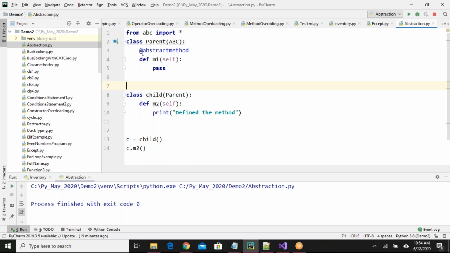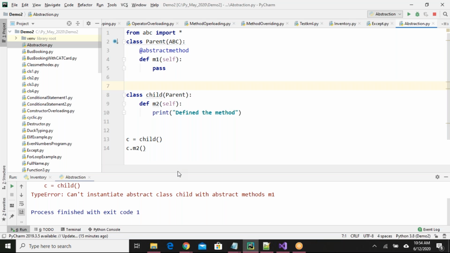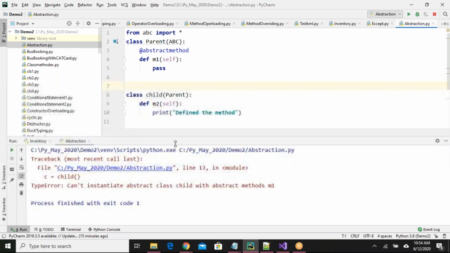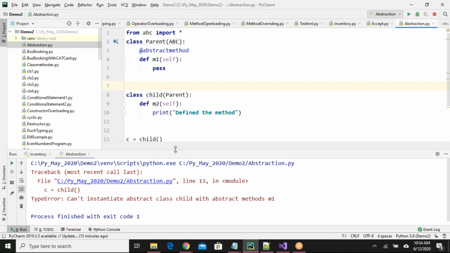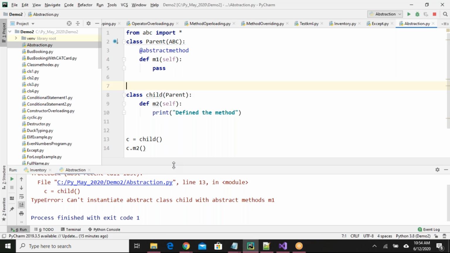Okay, so let us try now. Yes, this is what I'm expecting. Can't instantiate abstract class child with abstract methods M1. Okay, so this is what I'm expecting actually.